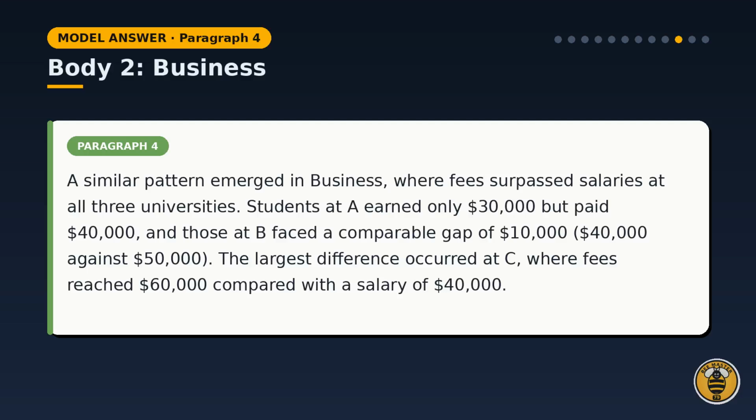Body paragraph 2, business. A similar pattern emerged, with fees surpassing salaries at all 3 universities. Students at A earned only $30,000 but paid $40,000. Those at B faced a comparable gap of $10,000, 40 against 50,000. The largest difference was at C, where fees reached $60,000 compared with a salary of $40,000.